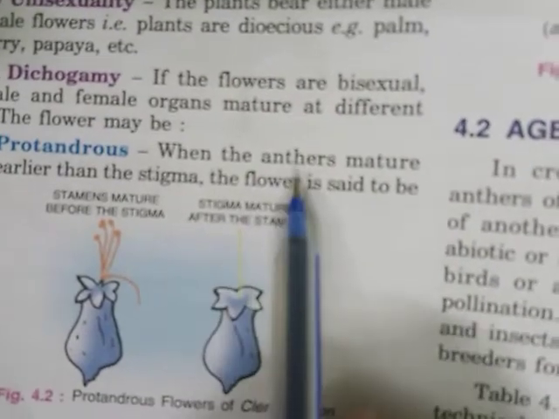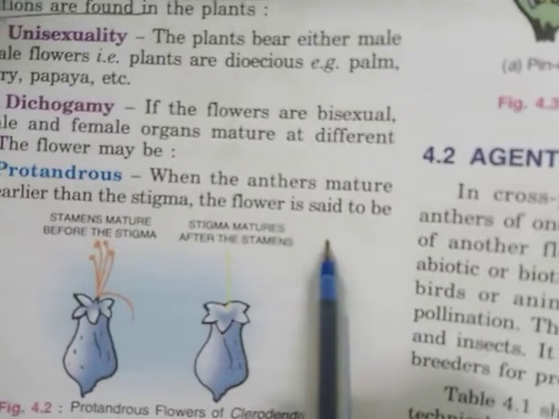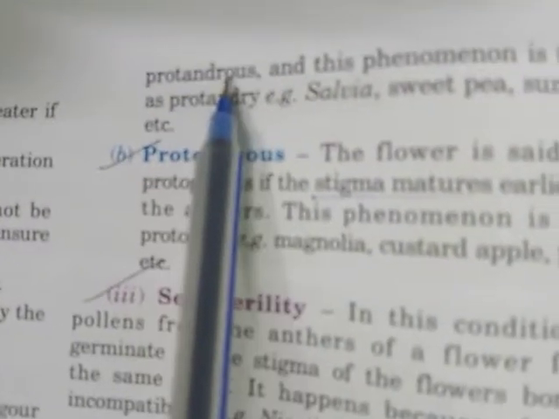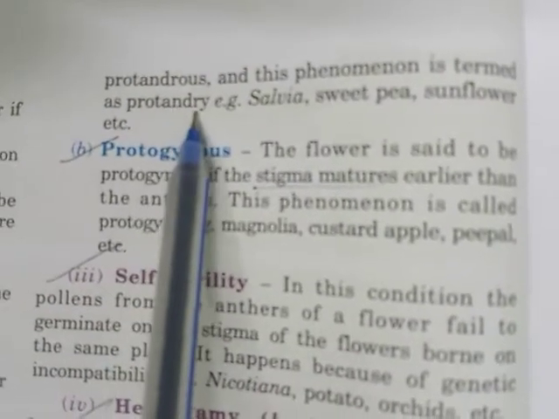The flower in which the anther matures earlier than the stigma is said to be protandrous, and this phenomenon is termed protandry.